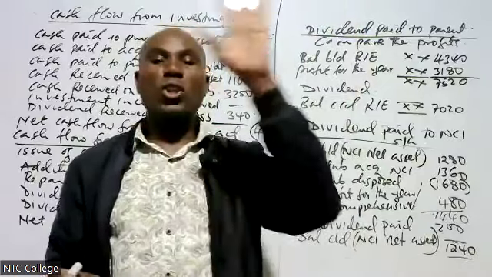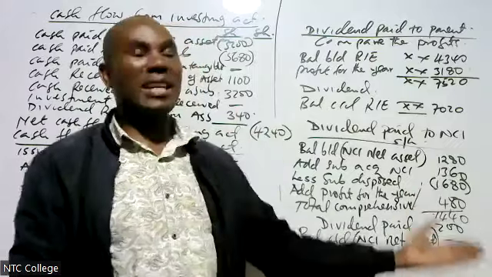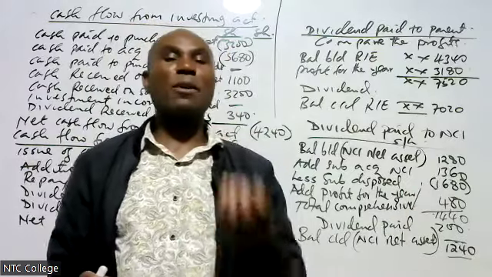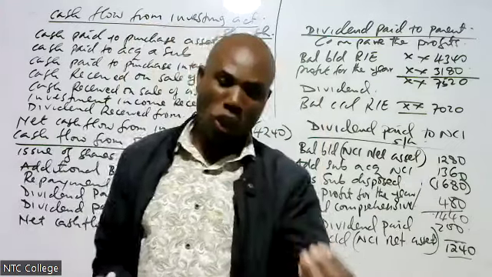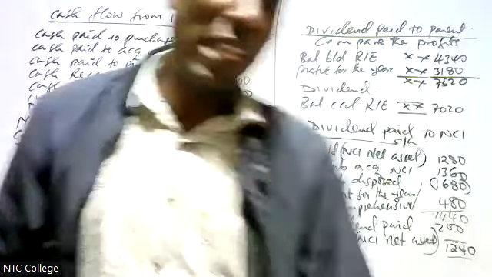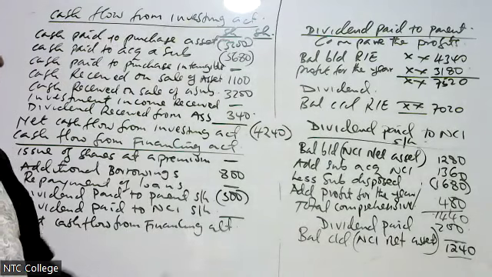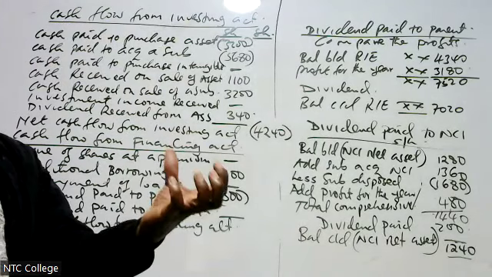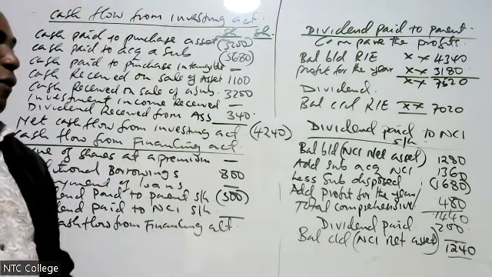If there was no total comprehensive income, then straight you take 380. But because there is total comprehensive income, you take total comprehensive income. Because we are valuing NCI, we are valuing the total value of NCI.